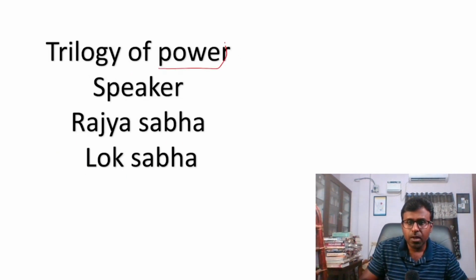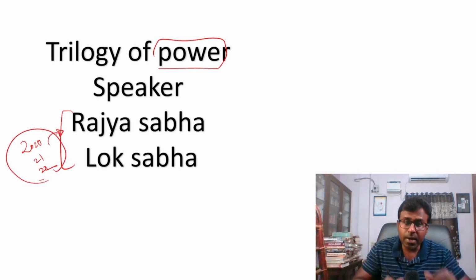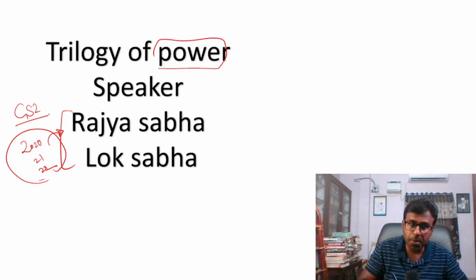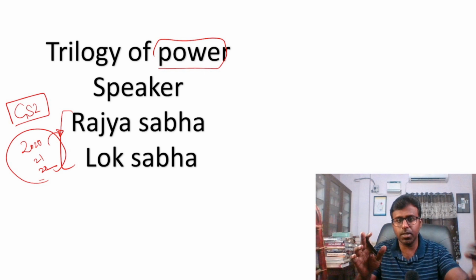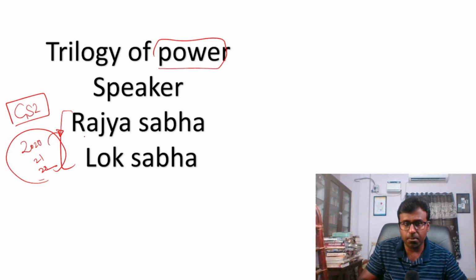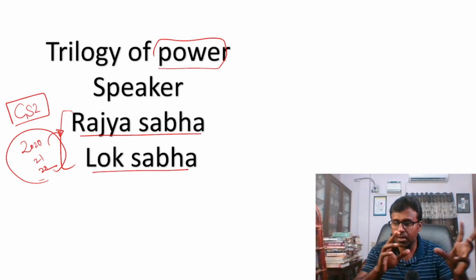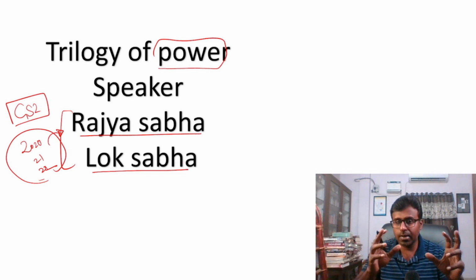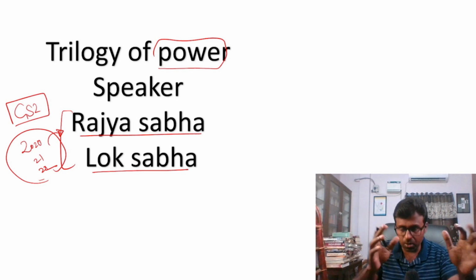Trilogy of Power. Recently, I think in 2020, 21, 22, this division of power, and in GS also. GS Paper 2, it's not only in prelims, GS Paper 2 also, last 2021, 22, Rajya Sabha and Lok Sabha. The powers of Rajya Sabha and Lok Sabha, already we saw the delimitation and the number of seats, how they are happening. Now look at the powers. See, last time they asked the question. I am not saying whether we have to, but look at it.